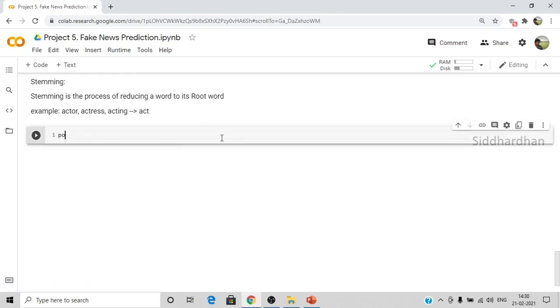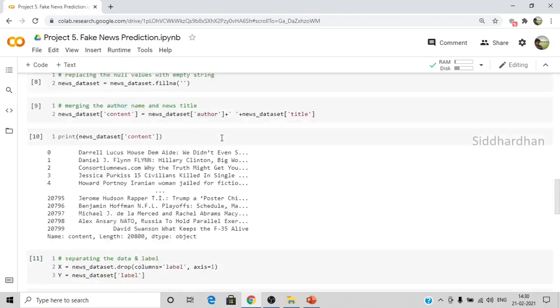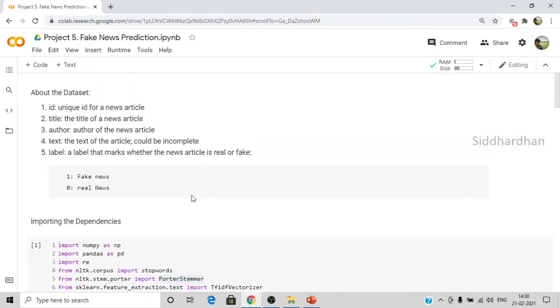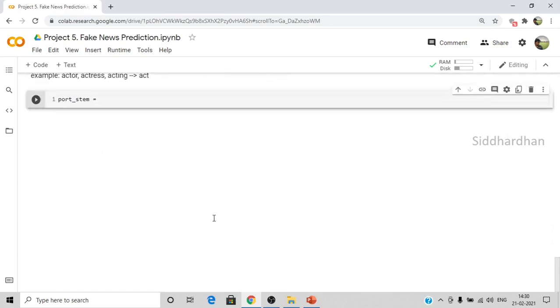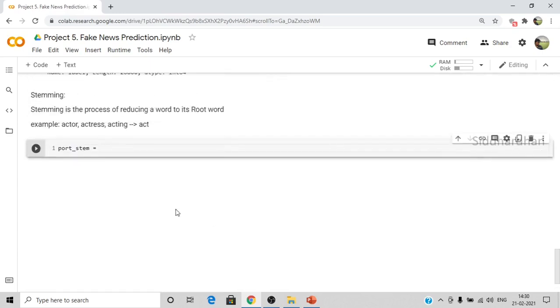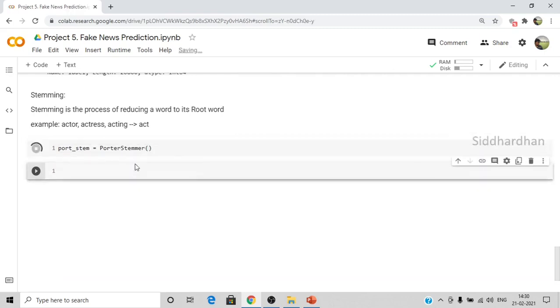First, let me make a variable called Porter stem. So Porter stem is equal to, you need to mention this function, which is Porter stemmer. So this Porter stemmer function will be loaded to this variable, and now I'll create a function.